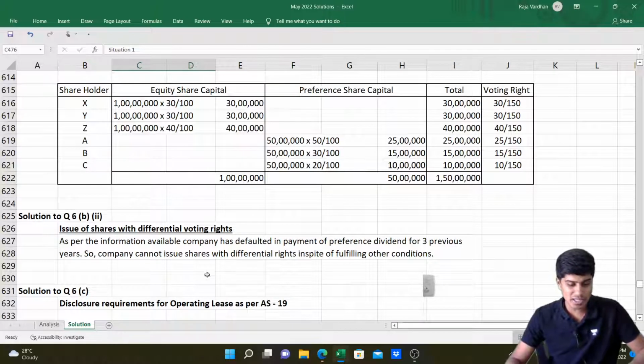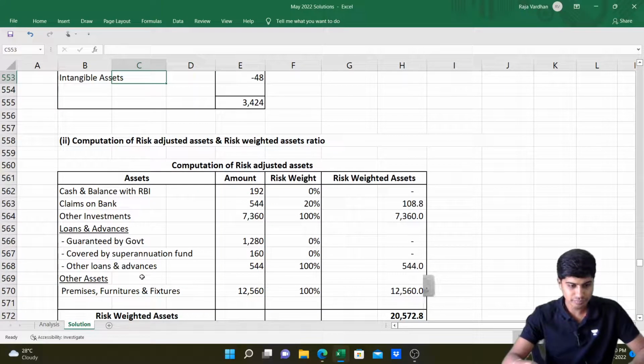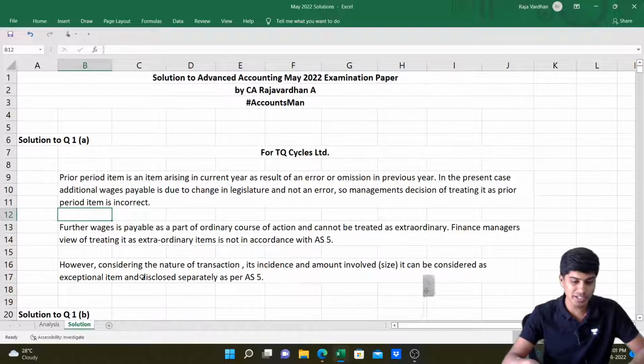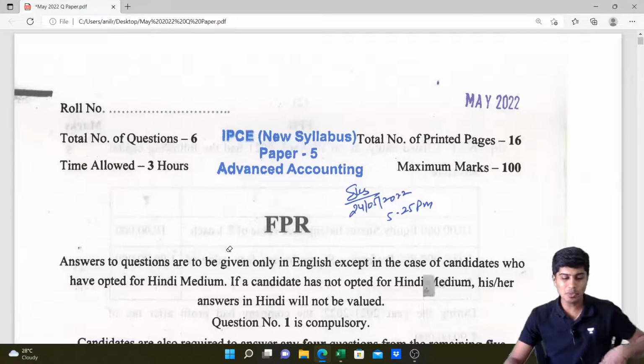The paper code is FPR. I've done all the solutions with detail and notes. Yeah, the paper code is FPR.